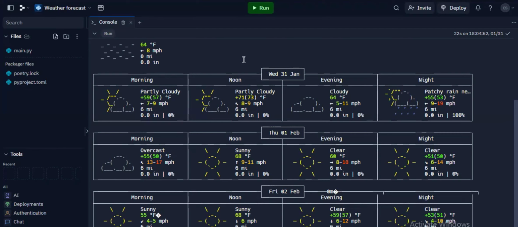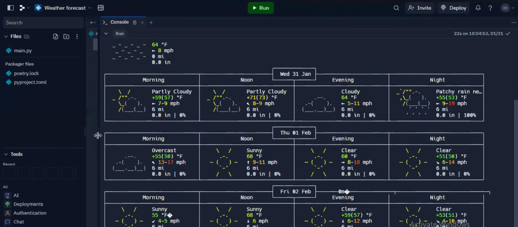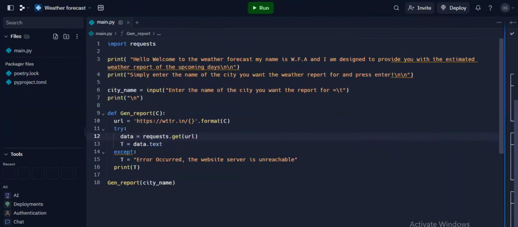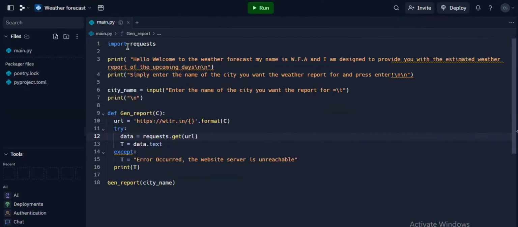So how is it actually calculating? How is it gathering the data of the weather forecast, and how is it presenting it over here in this format? Now let's take a look at the code. So the main thing that this project relies on is requests. It's a special kind of library that can be found online, and it uses the URL of a particular website to get particular information from it.